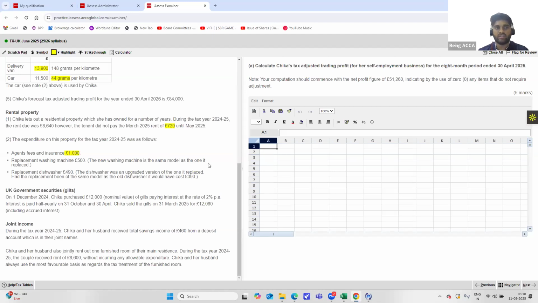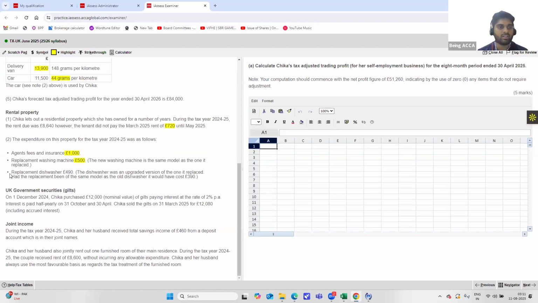So always remember, in rental property, if any furniture is being provided, the replacement cost should be taken only to the extent of the value of the previous asset, and no, it should not be an enhancement cost. Only the replacement cost should be taken. So since the replacement of the washing machine is 500 pounds, that is also expenditure that can be taken.